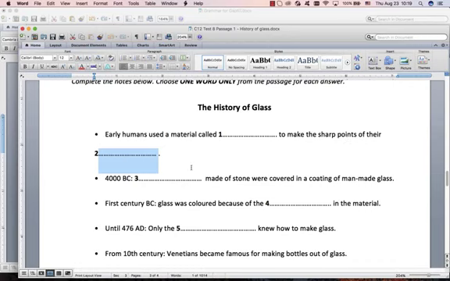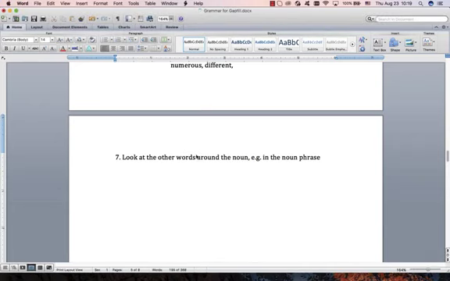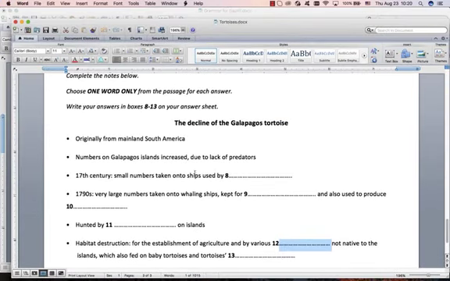Again, this is not hard rules of grammar. It's just if you practice this and develop a feeling for what should be countable, what shouldn't, what should be plural, what shouldn't. Again, if we go back to the tortoise one, the ships were used by. So the ships, plural, were used by. Was it used by one person? It's doubtful. It's possible, grammatically it's possible, but common sense says that this is going to be a plural countable. Probably this one as well. The tortoises were hunted by. Was it hunted by one thing or many things? Probably many things. On islands.